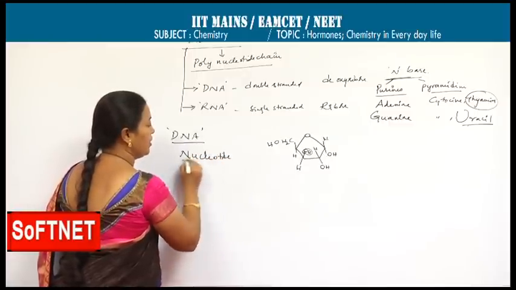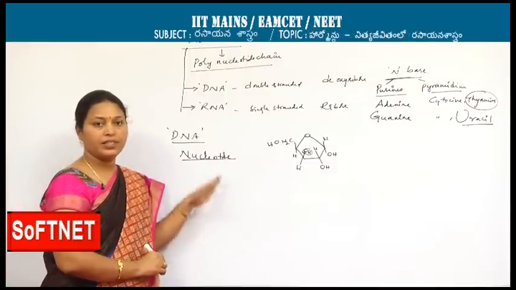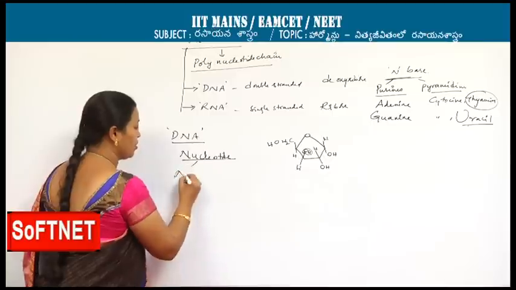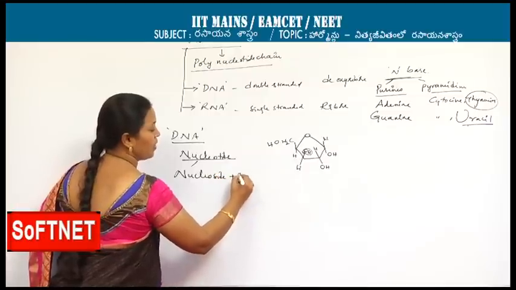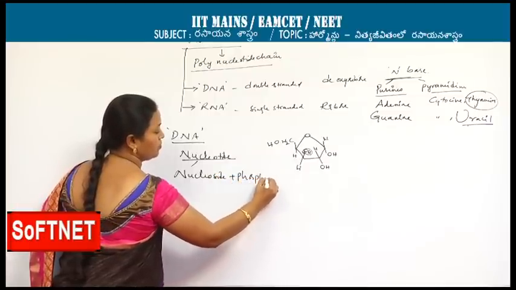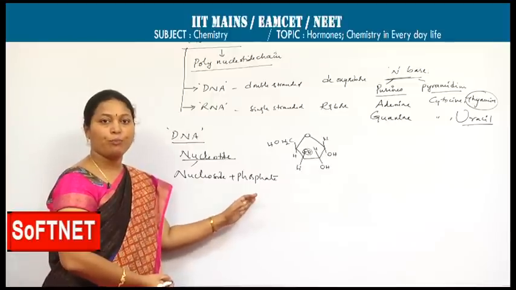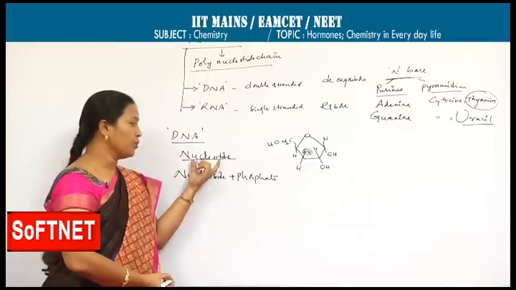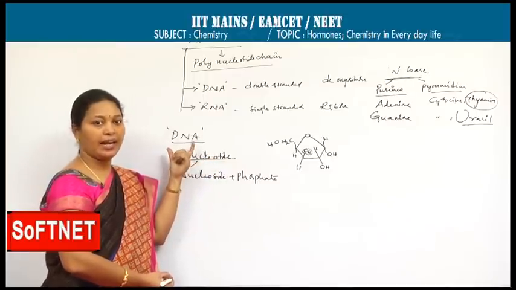A nucleotide in turn consists of certain units. They are the combination of nucleoside plus phosphate group. Nucleoside plus phosphate group combination is said to be the nucleotide. A polynucleotide chain is nothing but our nucleic acids.